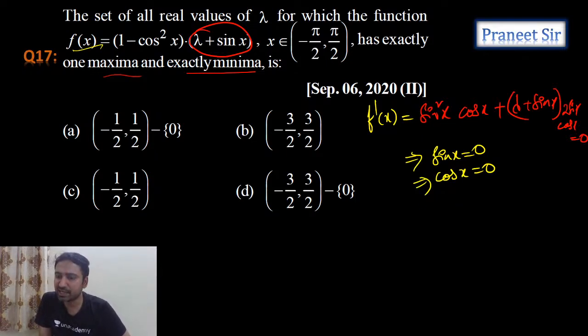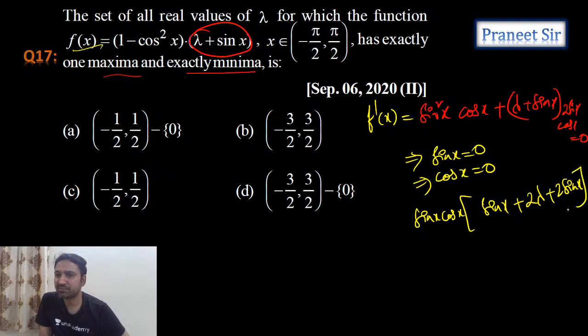And what else we get? Remaining part, if I take sin x cos x common in every term, we get sin x plus 2 lambda plus 2 sin x. If you equate it to 0, 3 sin x plus 2 lambda should be equals to 0.